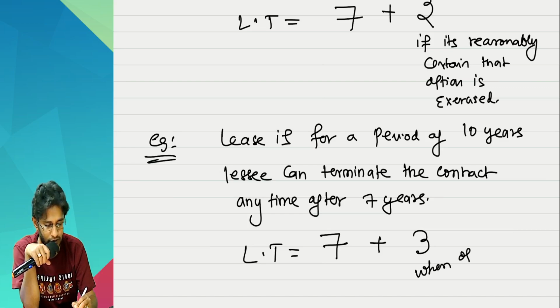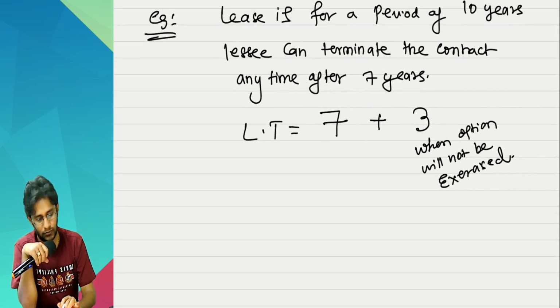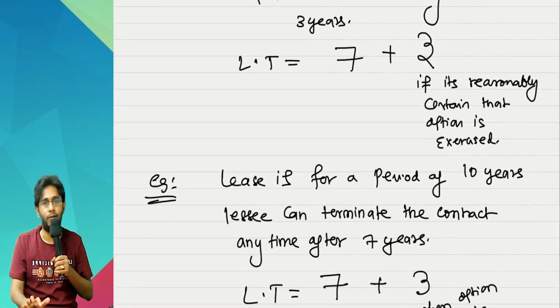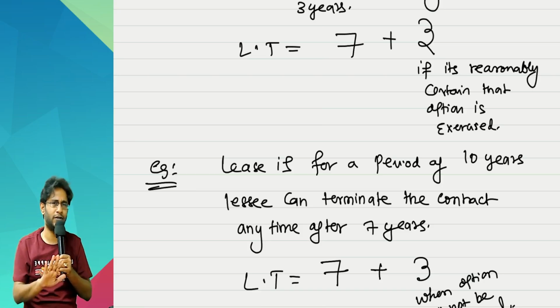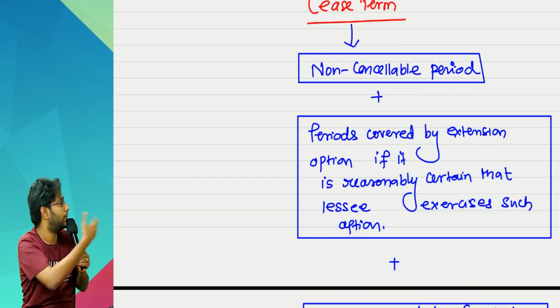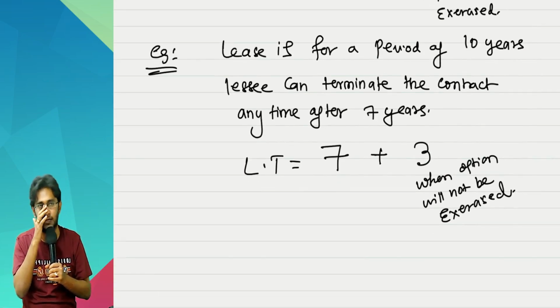When option will not be exercised, then you can add. Sir, it won't be always add. Sometimes you may not add also. Sometimes lease term will be only 7 years. Possible. I just added both the cases because I have to show this completely. So I did that. Anyway, think peacefully, sir, based on that answer.